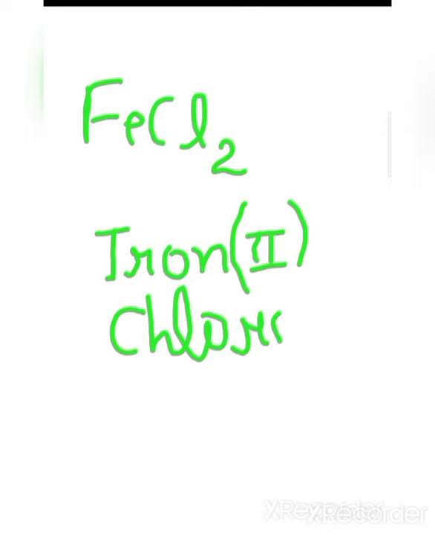So its name can also be written with the valency of Fe, which is plus 2: iron, Fe, known as iron, valency second, iron second, and Cl is chloride. Iron second chloride, because iron shows variable valency. You all know iron shows plus 2 and plus 3 valency.